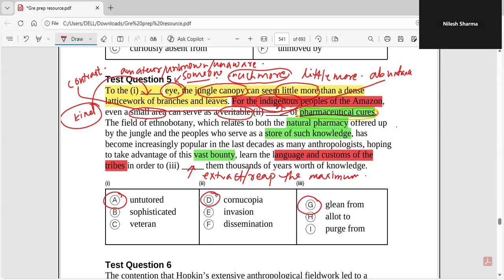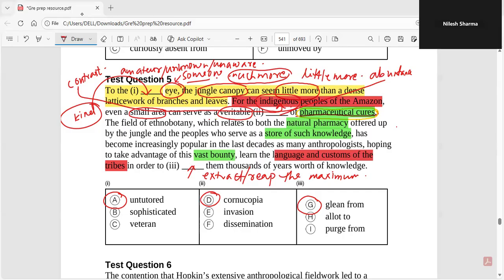So how are we working on these three blank text completion questions? One very important thing you have to understand is that the blanks are connected. Whenever you are coming up with the word for the first blank, the second blank or the third blank, although the words would be different, the ideas would be connected. Once you plug them back into the blanks, you need to understand that all the ideas are connected together and the entire text is coming up with a story. That's clear, Nilesh? Perfect. Any questions until now?